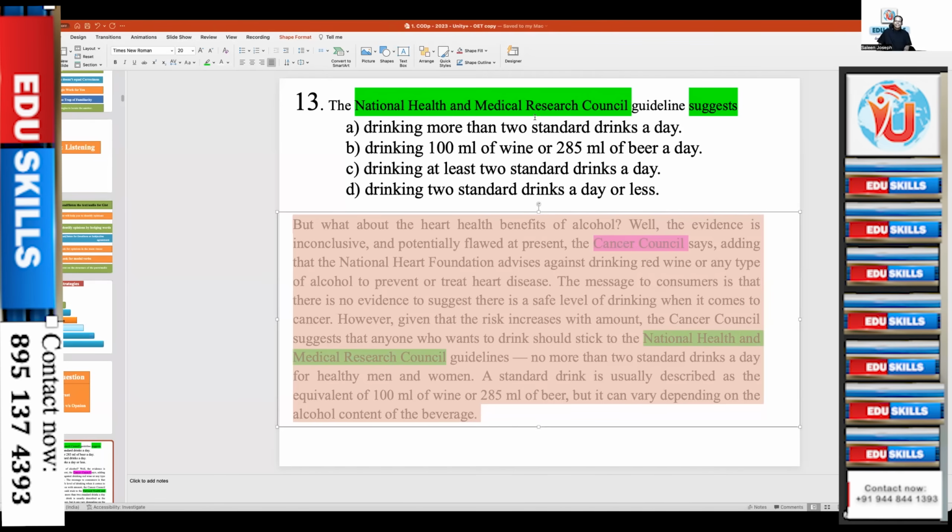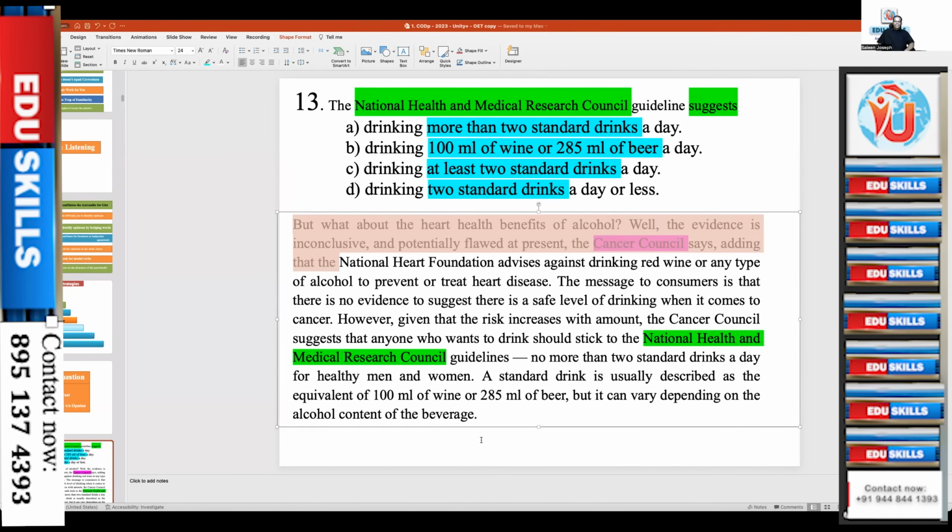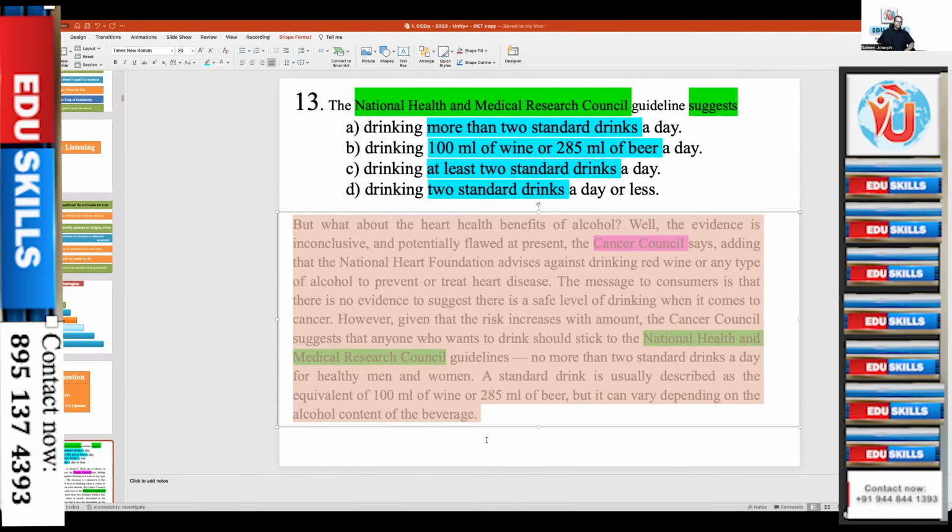Maybe let us highlight this. See the answers. You have to find out the hedging words in the answers. See here, more than 2 standard drinks, and 100 ml of wine or 250 ml of beer, and at least 2 standard drinks, and 2 standard drinks a day or less. This is another strategy that is being used here. So try to listen to this and find out how much is a safe drink for you, so that you can start drinking.